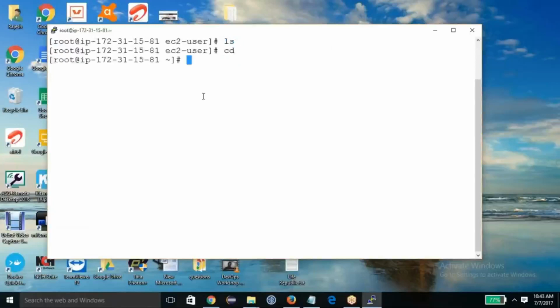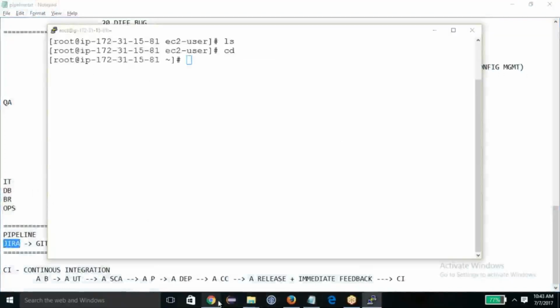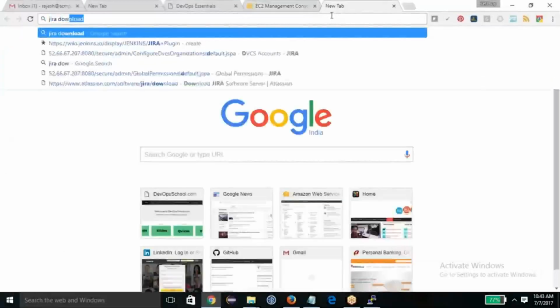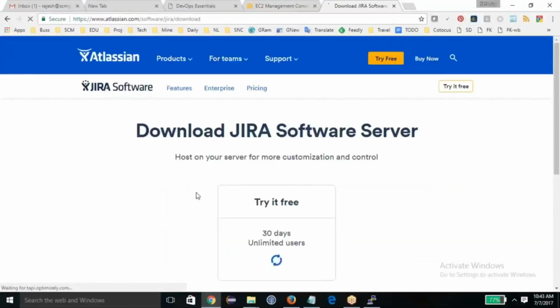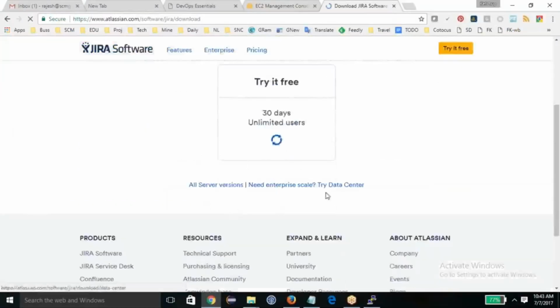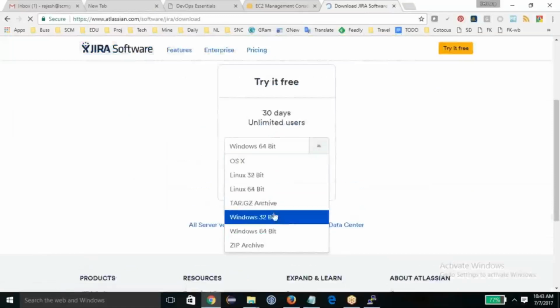First thing I need is Jira. So I am going to need Jira, and quickly I'm going to download it. My operating system is Linux.